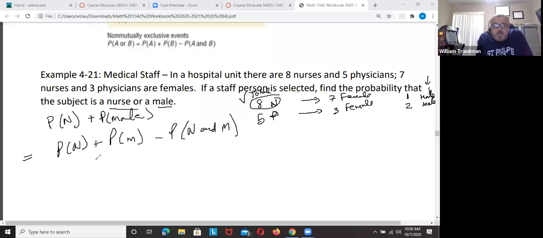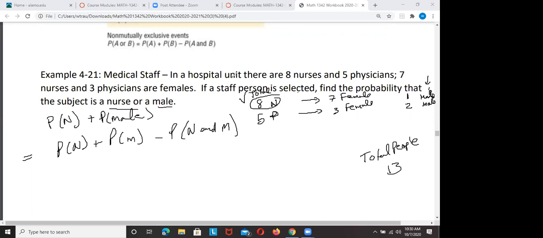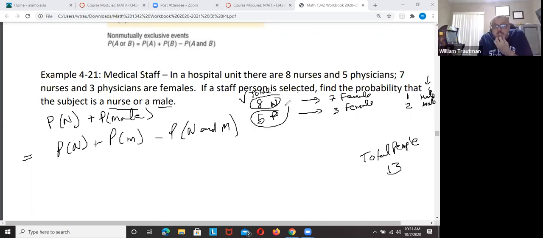By the way, what is the total number of people we're talking about in all of this? 13 people. These were the total. 13 total. And if you add up all of these, it adds up to 13 also.